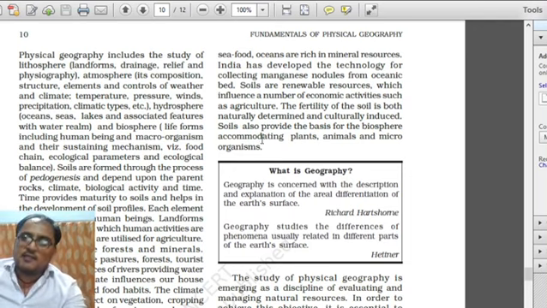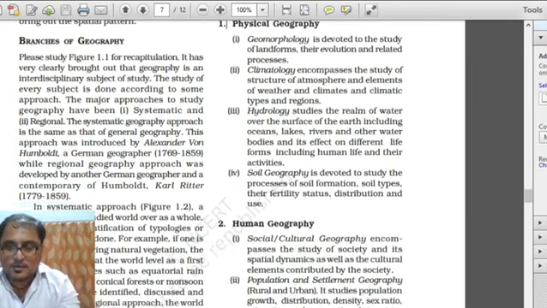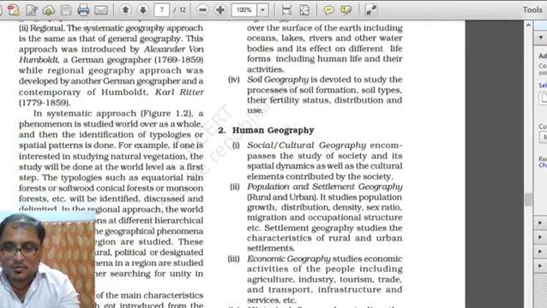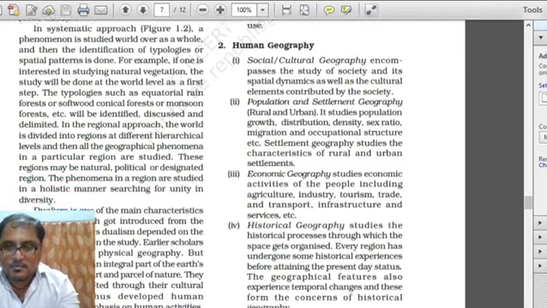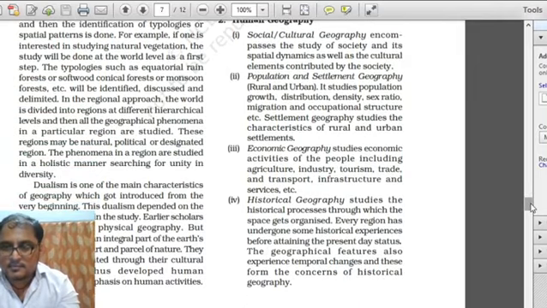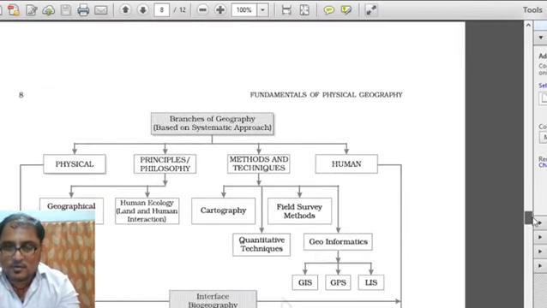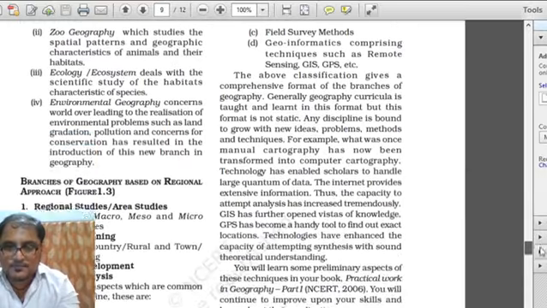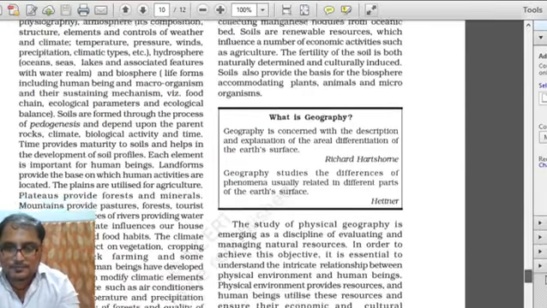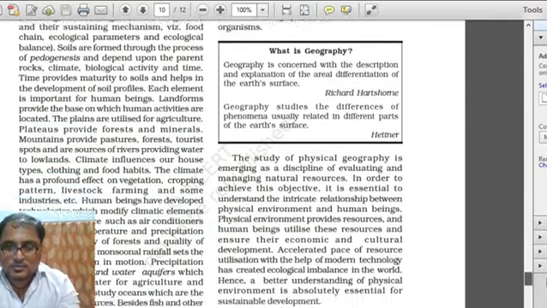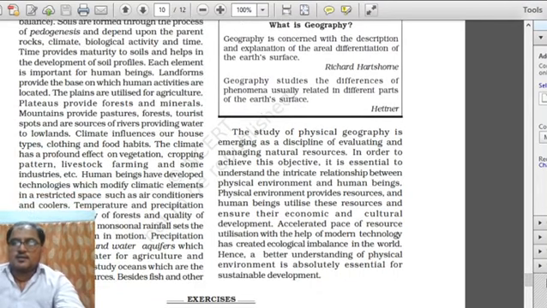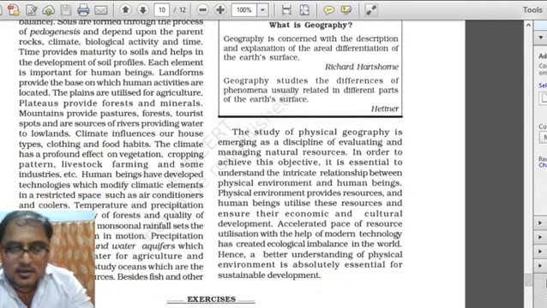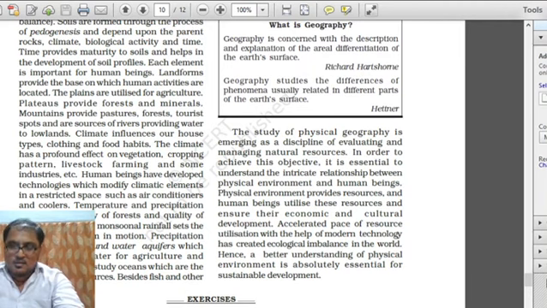What is geography? We had already studied this in the earlier classes. Geography is the description of earth as an abode of human beings. Maybe here they have given you the detailed information about these things. So the study of physical geography is emerging as a discipline of evaluating and managing natural resources.